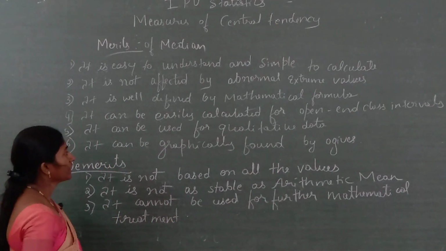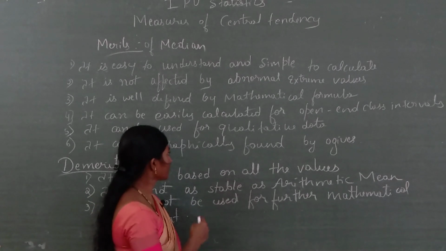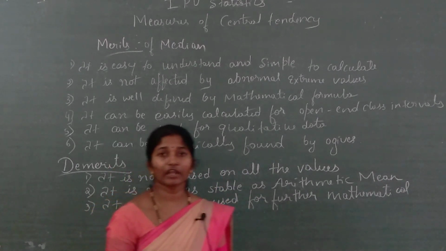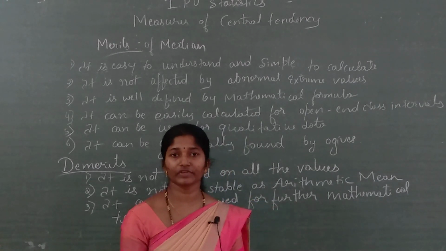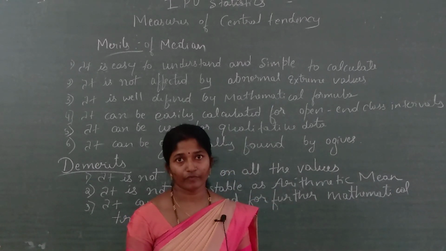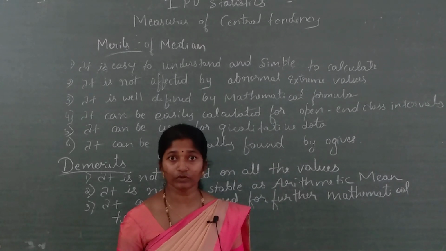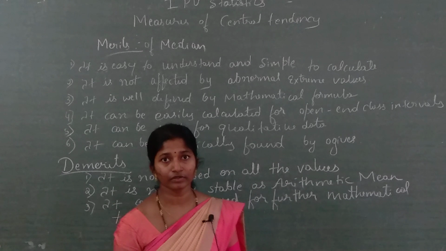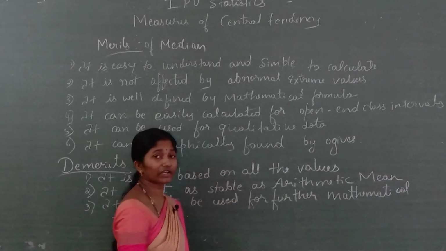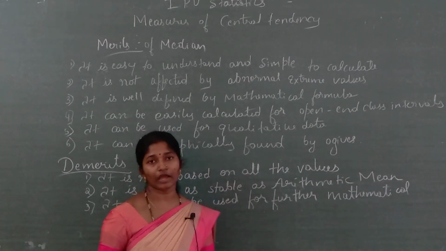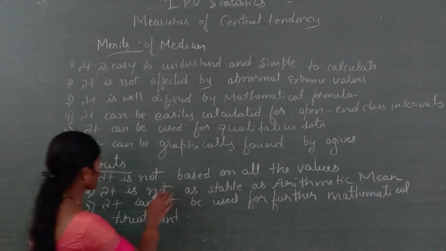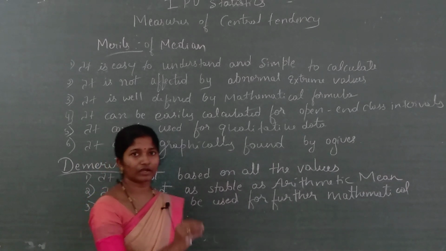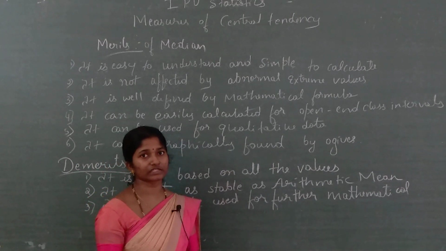Next, the sixth one: it can be solved graphically also. Till now we have calculated by giving the values and using the formula. By using the formula we calculate the median, but graphically we can also calculate it, by the Ogive graph. I will do that graphically in the next class, explaining the less than and more than ogives.